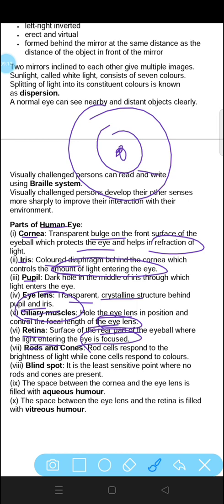Rods respond to the brightness of light, while cone cells respond to colors. Blind spot is the least sensitive point where no rods or cones are present. Aqueous humor is the liquid present in our eyes, and vitreous humor is present between the eye lens and retina. So these are all the different parts of the human eye.